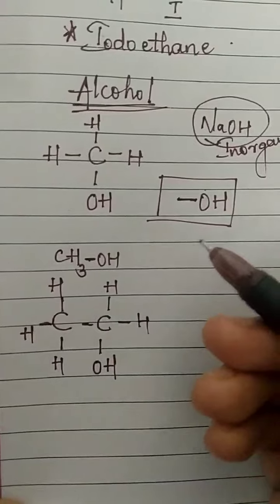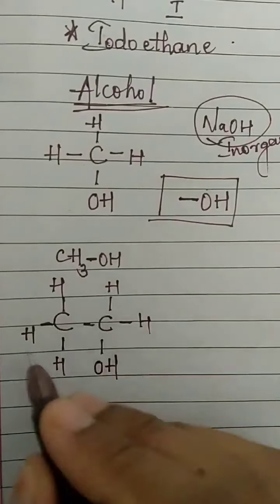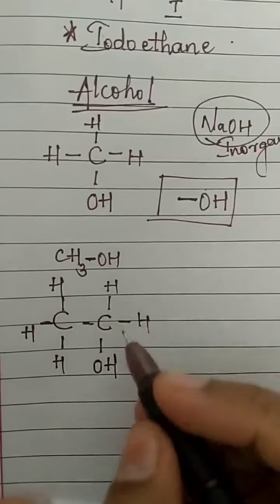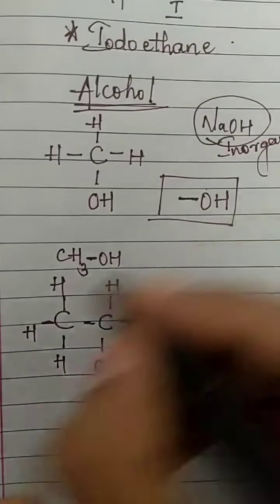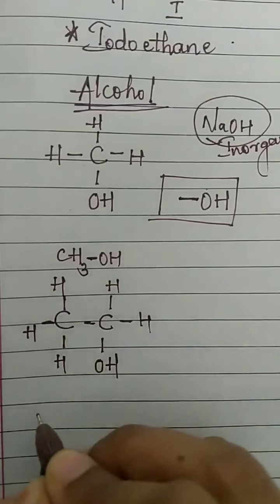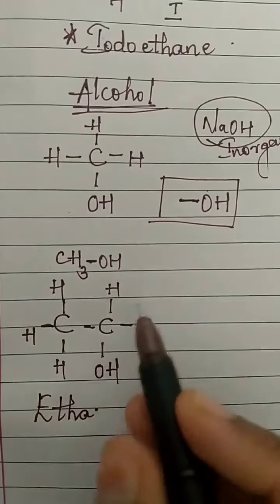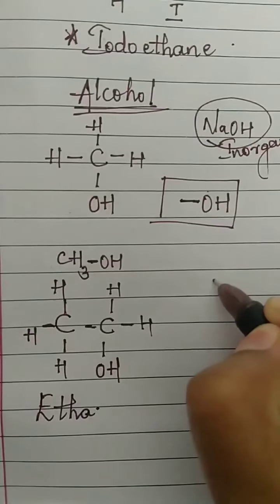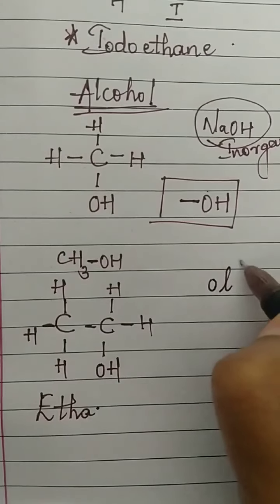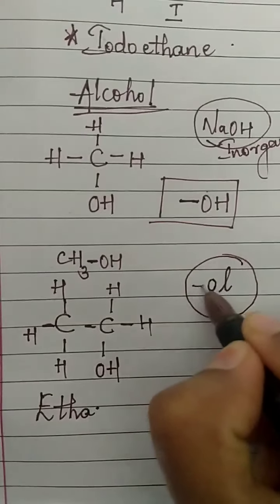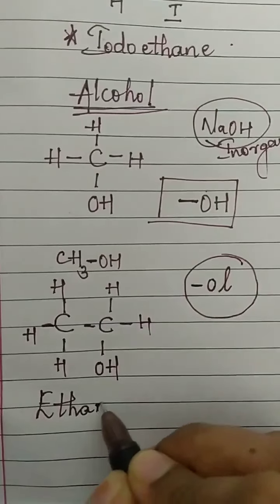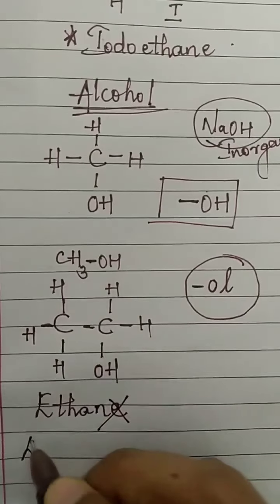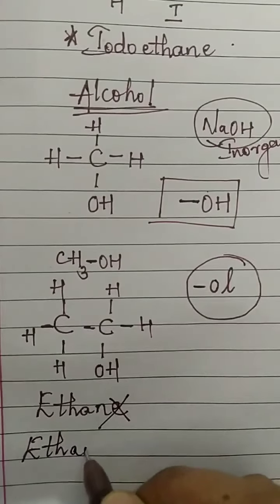Now let us do the naming of this compound. Again, you can write it in many ways. Out of that, the first way that you all should know is, what is the parent one? It is methane, ethane. It has a functional group here. That functional group is nothing but alcohol. For alcohol, you will introduce OL in the name of the compound. So ethane will become, that E you will cancel and you will write the name of the compound as ethanol.